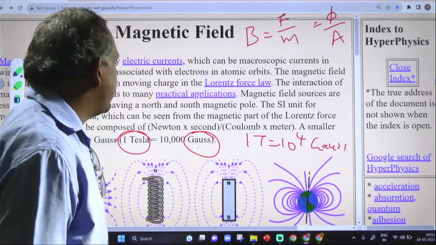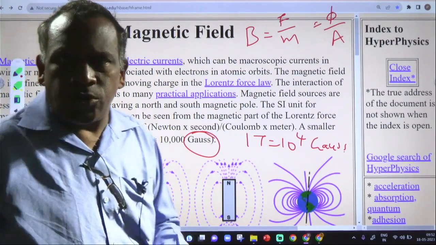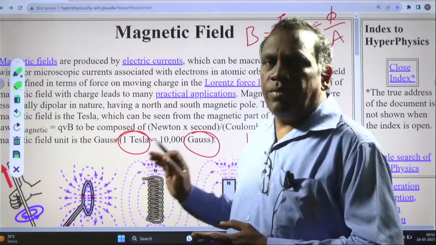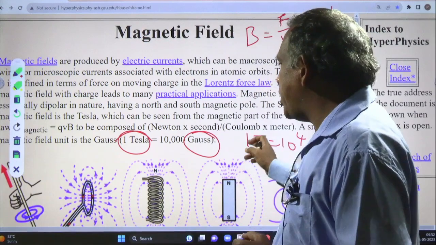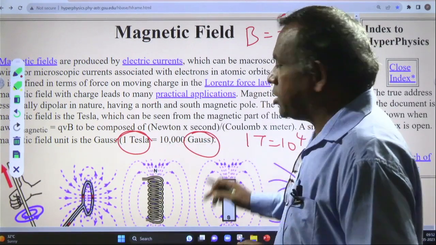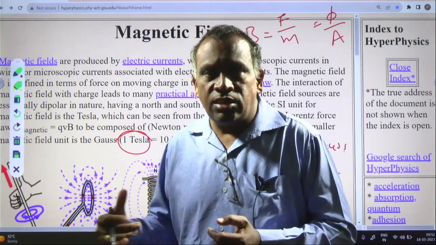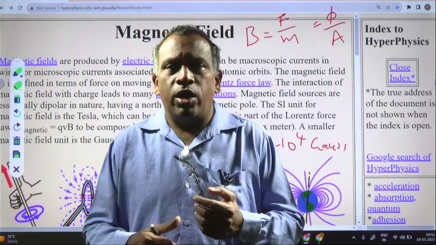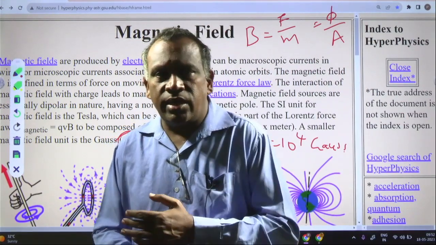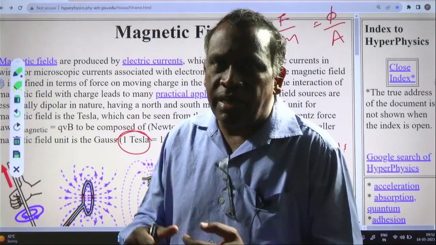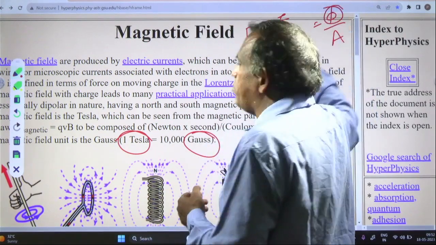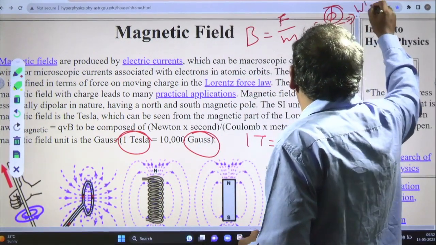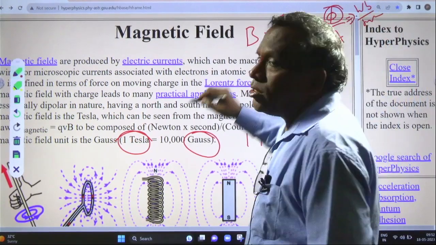This is important. This is the SI unit of magnetic field or magnetic induction; both are represented similarly. So 1 Tesla is 10 to the power of 4 Gauss. The CGS unit of magnetic induction is Gauss. 1 Gauss is 1 Maxwell per cm square. 1 Tesla is equal to 1 Weber per meter square. Weber is the SI unit of magnetic flux. So Weber per meter square is called Tesla. 1 Weber is 10 to the power of 8 Maxwells.